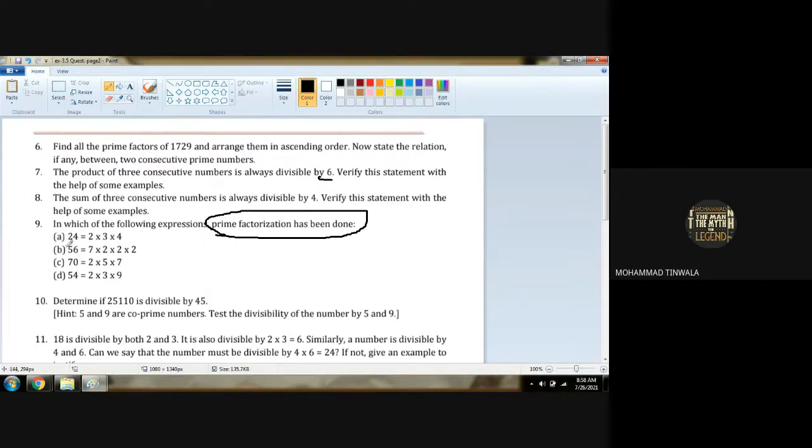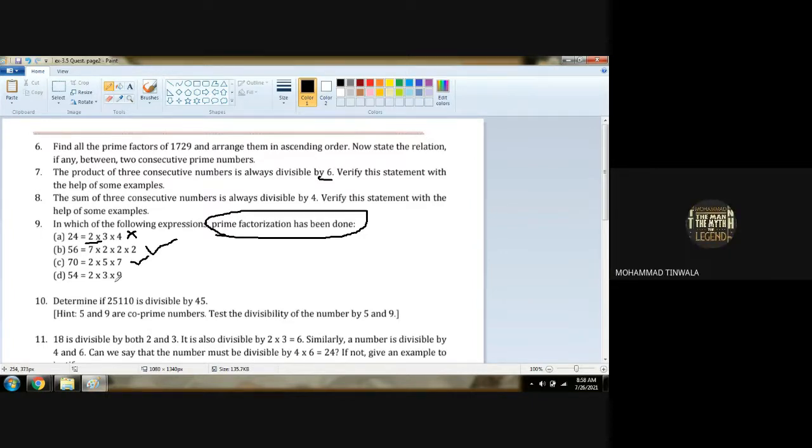Number 8, 24. 2 3s are 6, 6 4s are 24. So 2 is a prime number, 3 is a prime number, 4 is not a prime number. Are you getting it? So A is not a prime factorization. 56, 7 is prime, 2 is prime, 2 is prime, 2 is prime. 56 is a prime factorization. Yes or no? Yes. 70: 2 is prime, 5 is prime, 7 is prime. So this 70 is a prime factorization. Okay. And 54, 2 into 3.